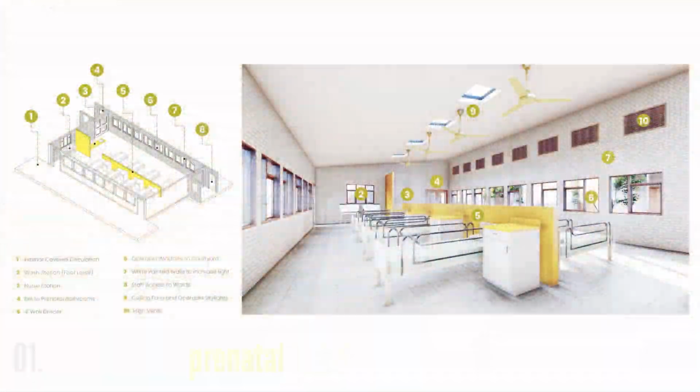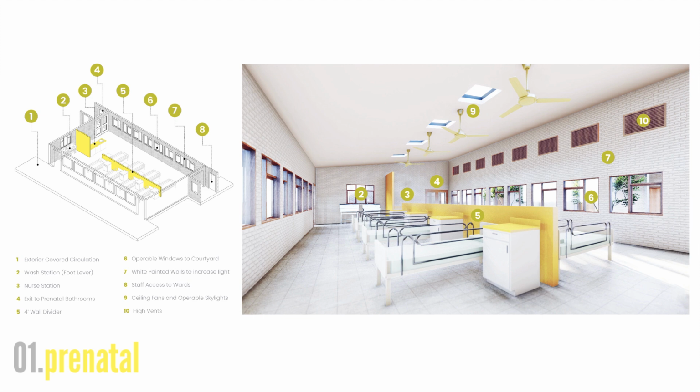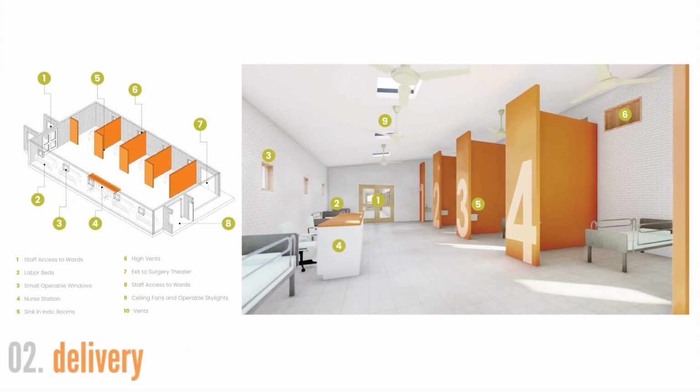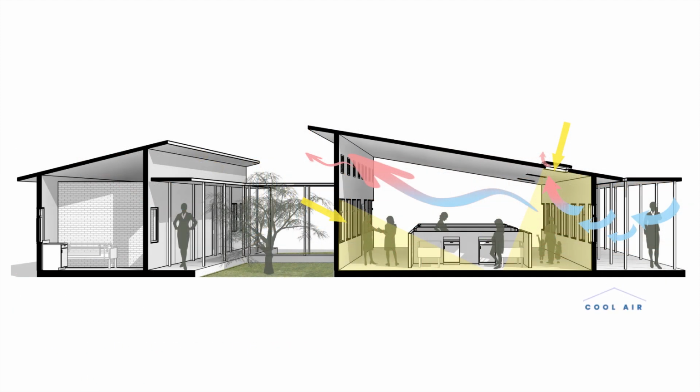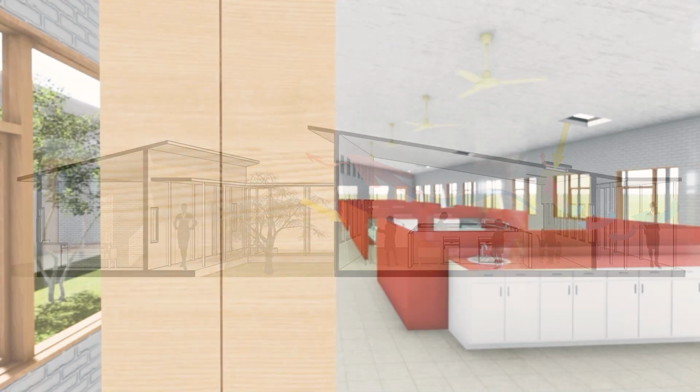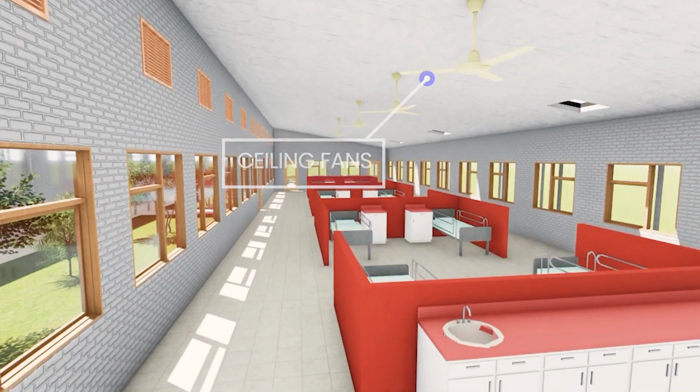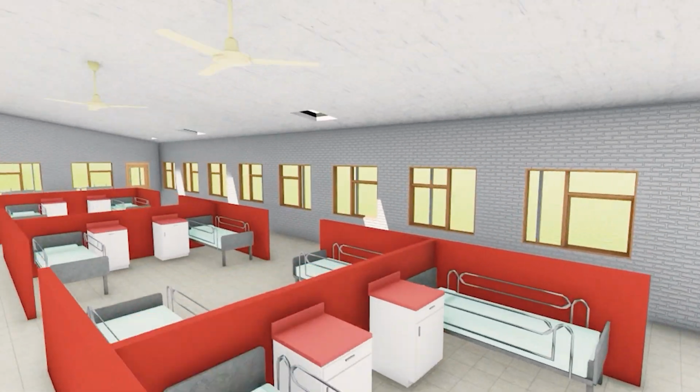The prenatal ward offers a level of privacy, outdoor views for all patients, and an accessible wash station. Similarly, delivery has taller numbered walls for increased privacy, and the postnatal ward has bays that separate normal delivery patients from C-section patients. This section shows cool air coming in through the operable windows and warm air being ventilated out through operable skylights and vents. Ceiling fans are placed because they help to evenly distribute and circulate the air that's in the room.